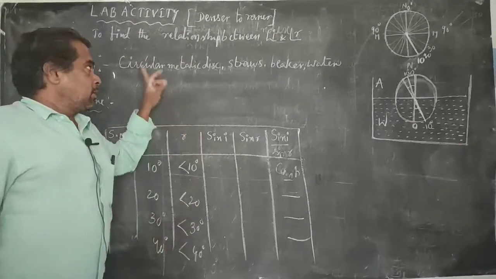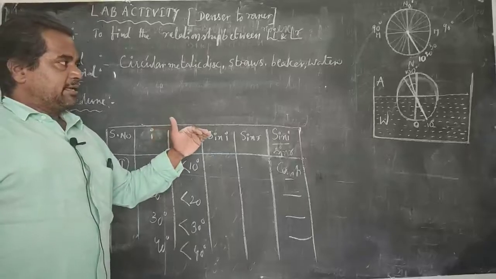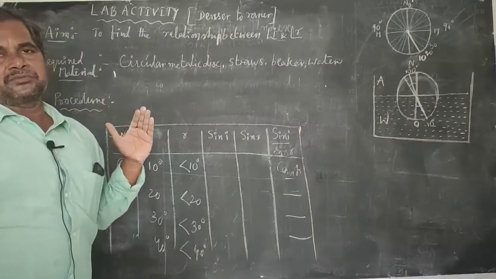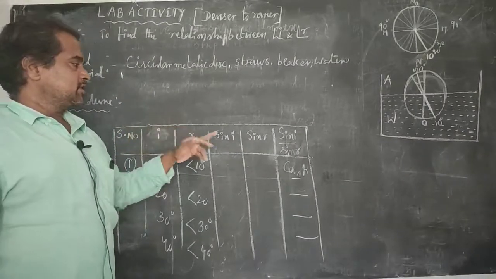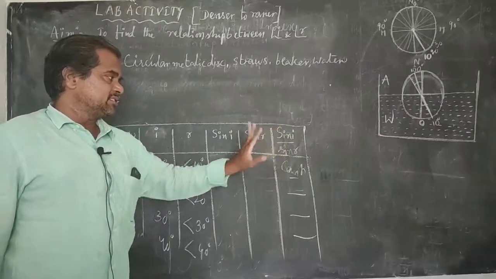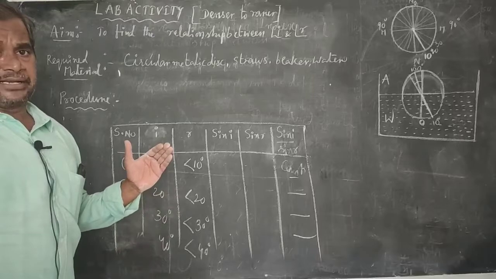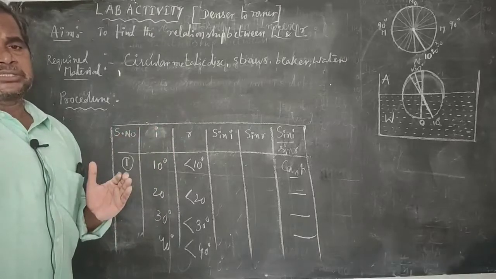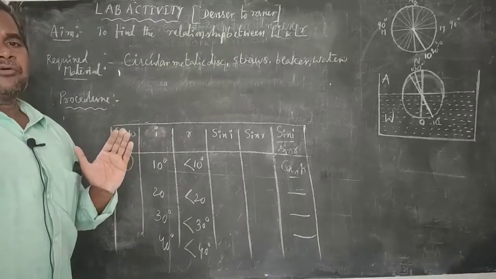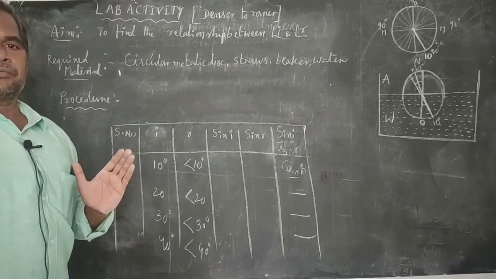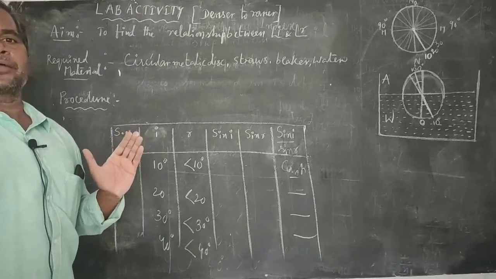In the previous lab activity, we explained the relationship between angle of incidence and angle of refraction: sin i by sin r remains constant when a light ray travels from rarer to denser. In that case, the angle of incidence is more than the angle of refraction.